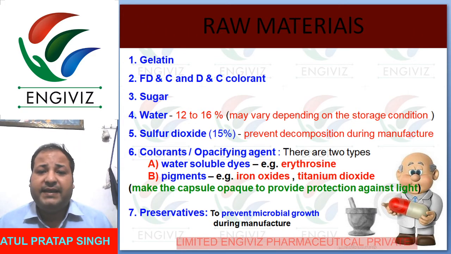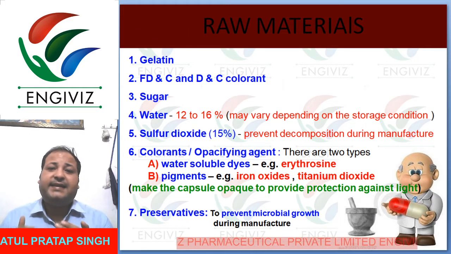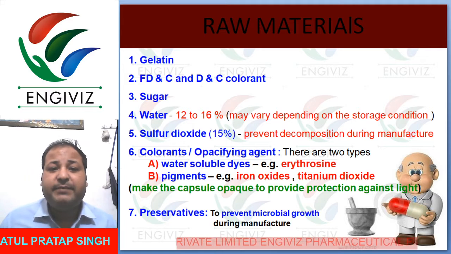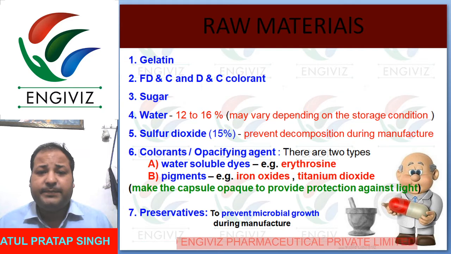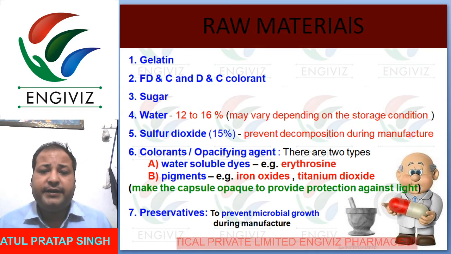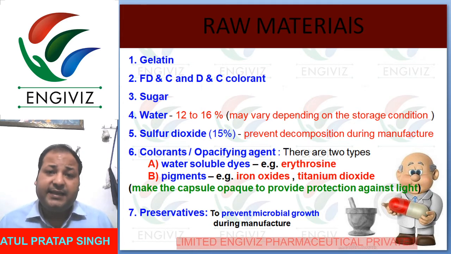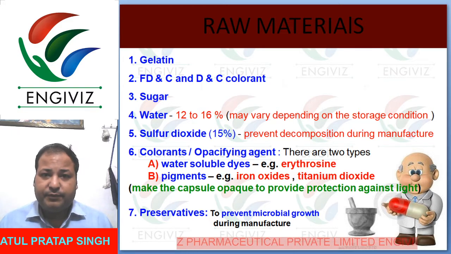So colorant and opacifying agent, you know it very well. The opacifying agent makes the capsule opaque. These are two types: first water-soluble dyes, for example erythrosine, and second pigments, iron oxide and titanium dioxide. They make the capsule opaque to provide protection against light. Seventh is preservatives to prevent microbial growth during manufacture. Each ingredient is very important for the study of capsule.